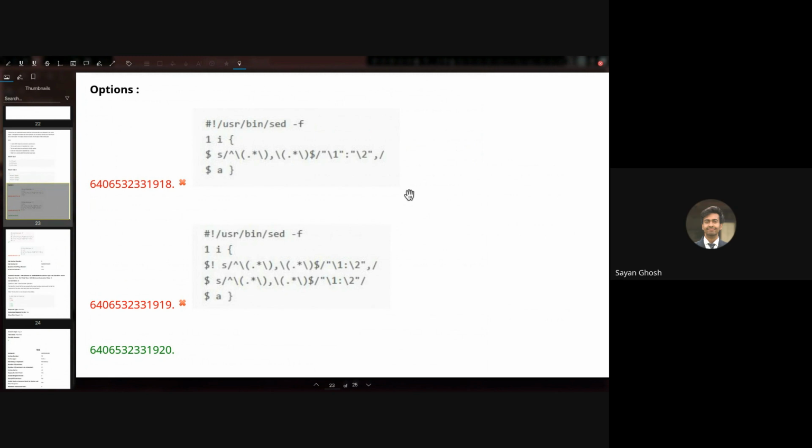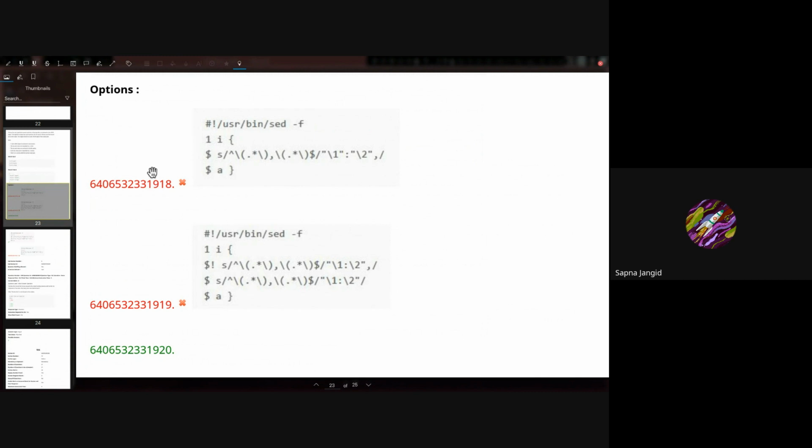No, what we are doing here is we are only doing the substitution for the last line. All other lines we are not substituting at all. Only for the last line, because we have a dollar here, right? We don't have a dollar exclamation. Okay.